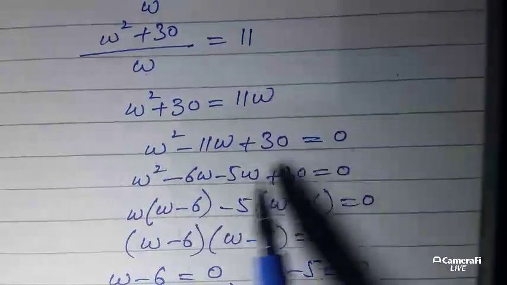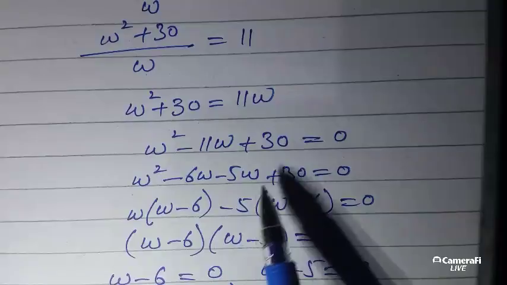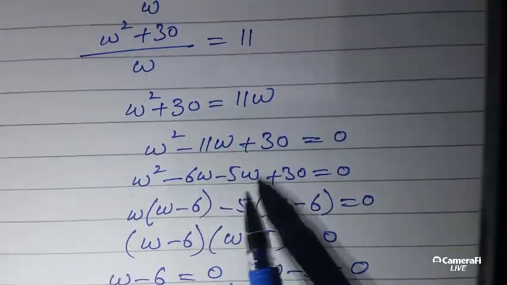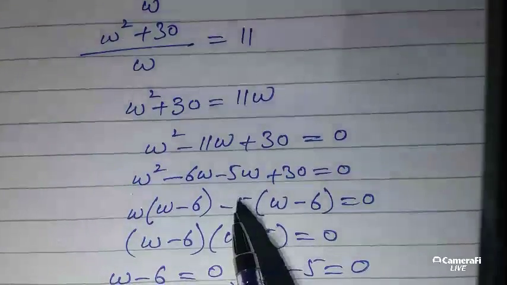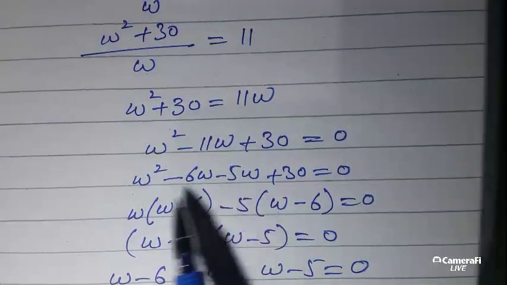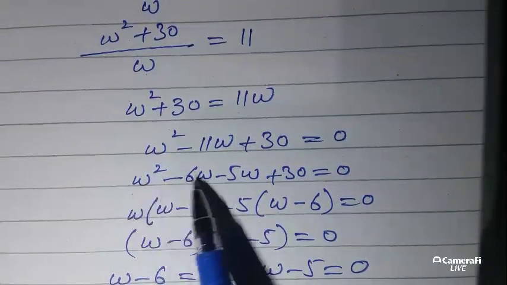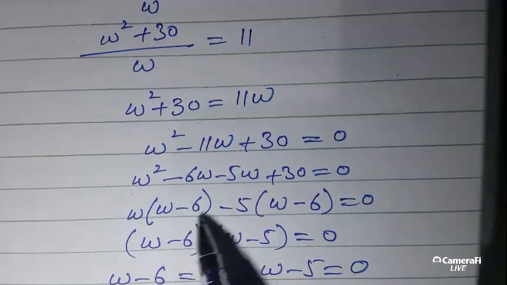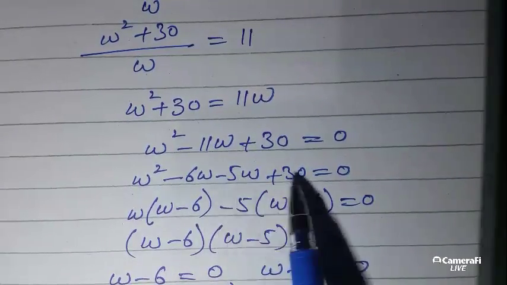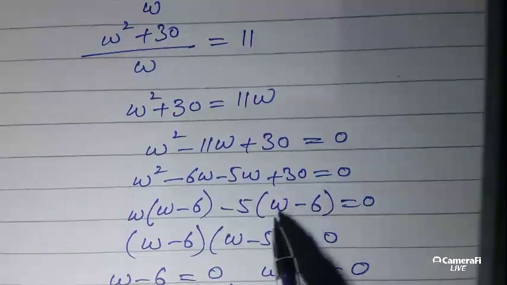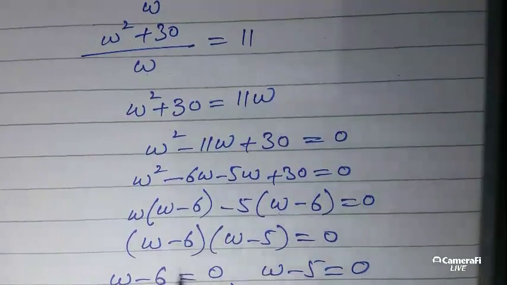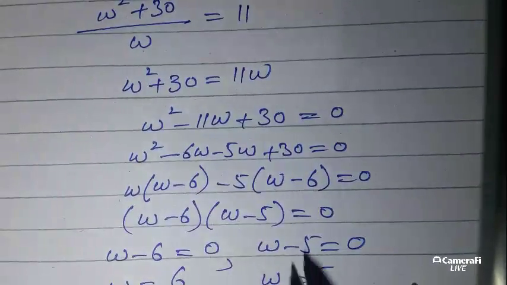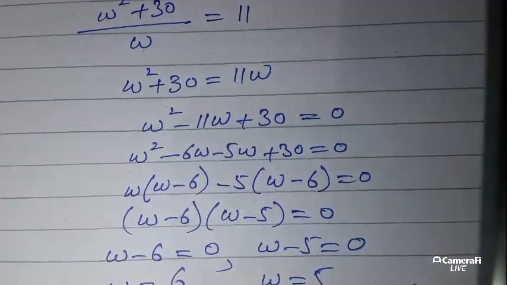So we can make factors of this. 30, 6 5s are 30, minus 6W and minus 5W. Taking W as a common factor from these two terms, W minus 6, and taking minus 5 as a common factor from these two terms, we get W minus 6. W minus 6 and W minus 5, and W equals 6 and W equals 5.